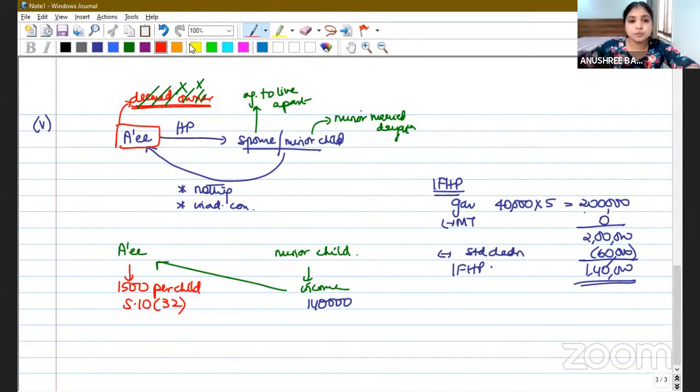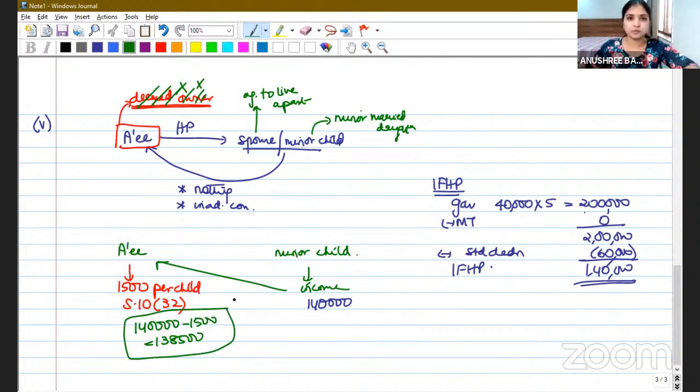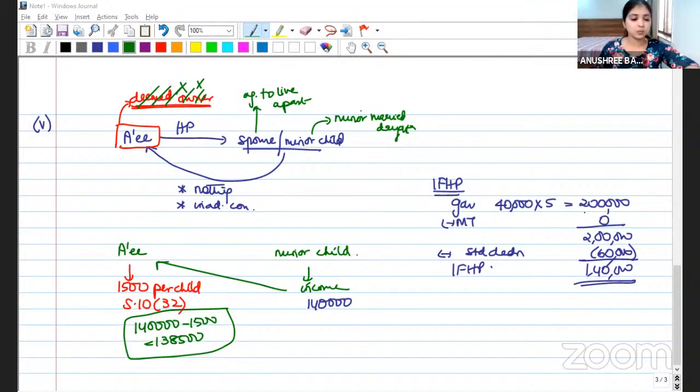All right. So the minor child's income is 1,40,000. This 1,40,000 will be clubbed with the parent's income. The parent will get a 1,500 exemption. So 1,40,000 minus 1,500, 1,38,500 will be taxed in the hands of the father, Mr. Alishan. Are we all clear with this?